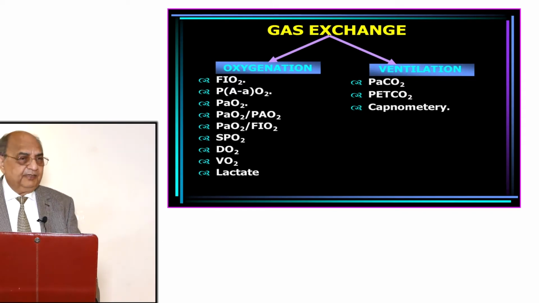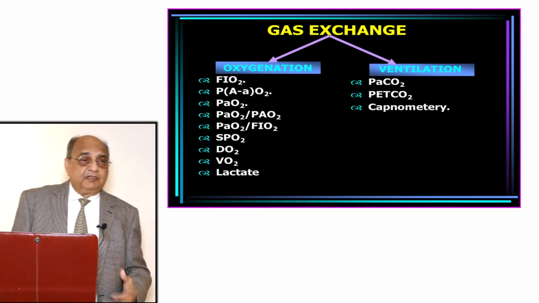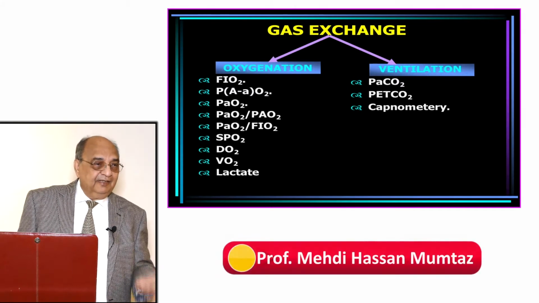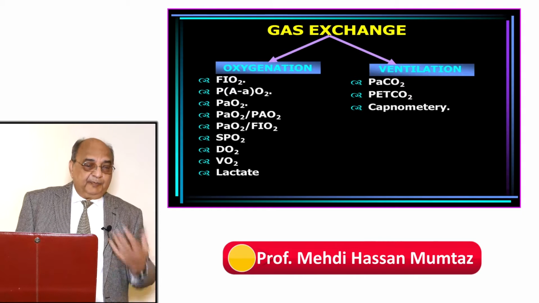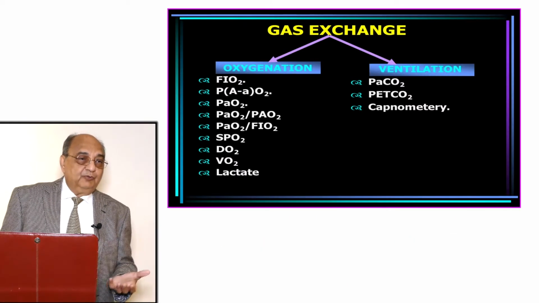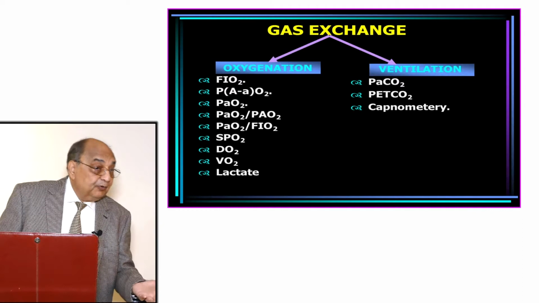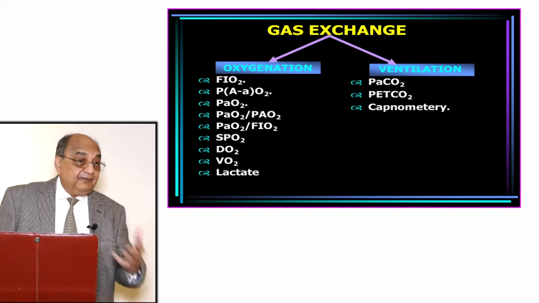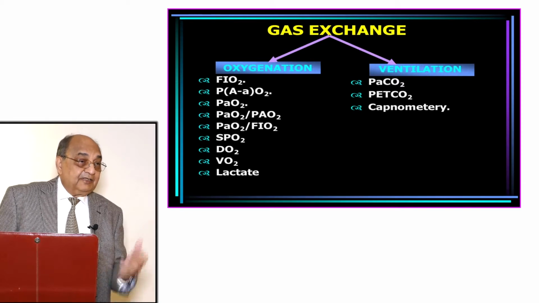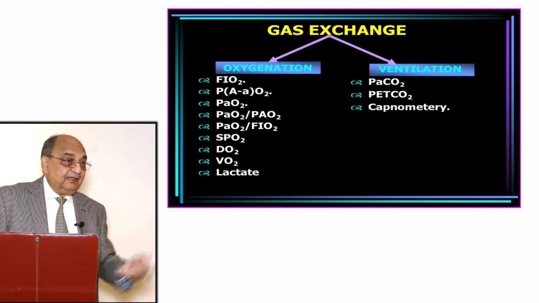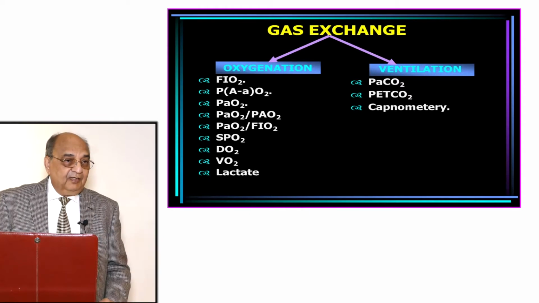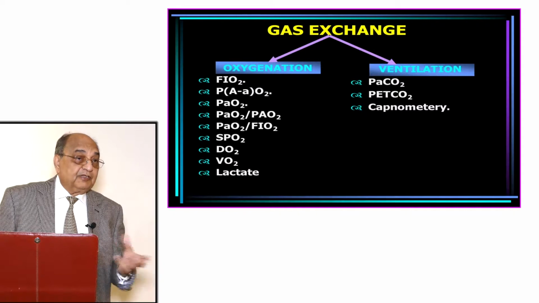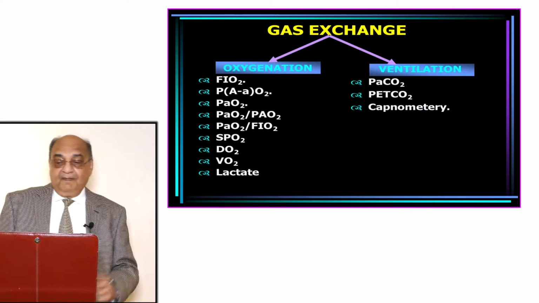Now, what is capnometry? Capnometry is the process by which we look at the carbon dioxide concentration. And the apparatus which helps us to do it is called capnograph, and capnogram is the graph which we look at. These are two confusing words, capnograph and capnogram, and this whole process is called capnometry, right?